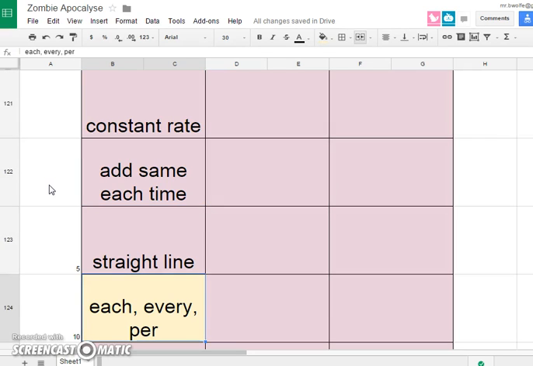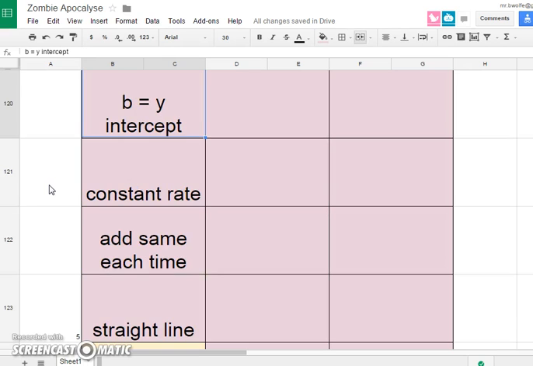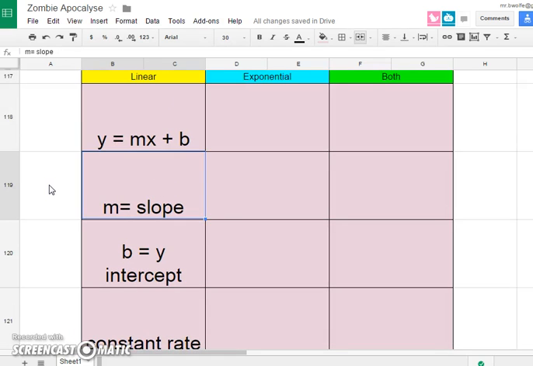Linear functions in a paragraph: each, every, or per. The graph is a straight line. The table adds the same amount each time. It's a constant rate. The equation is mx plus b, where m is the slope and b is the y-intercept.